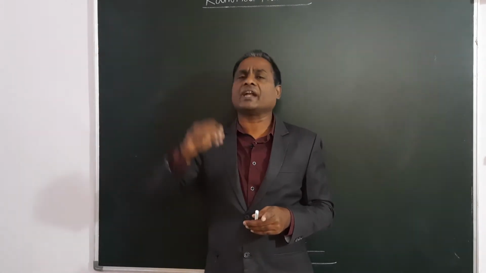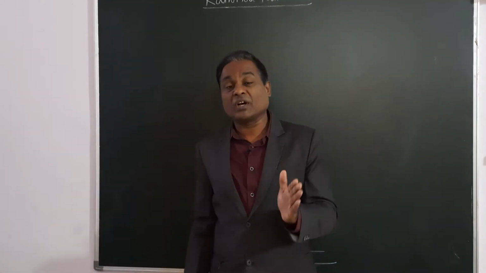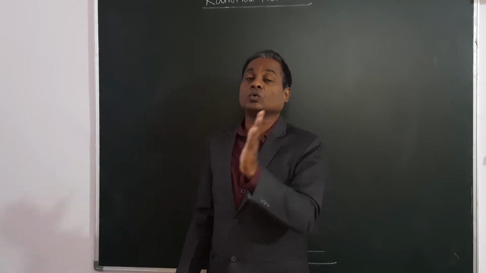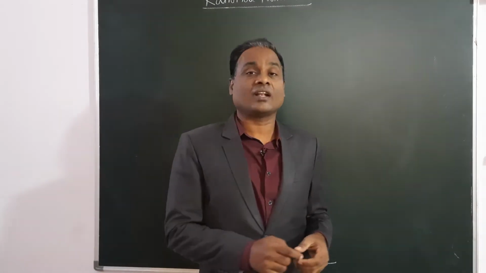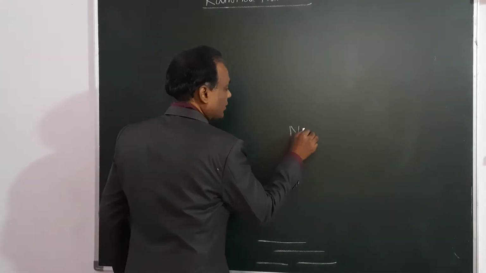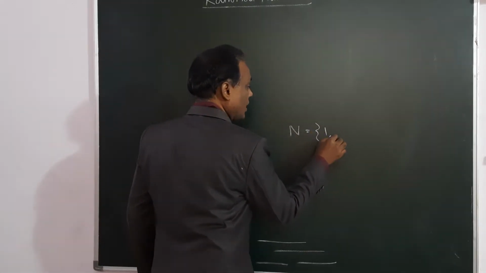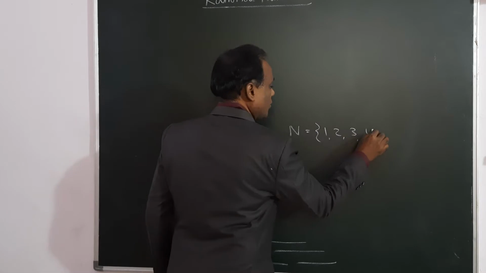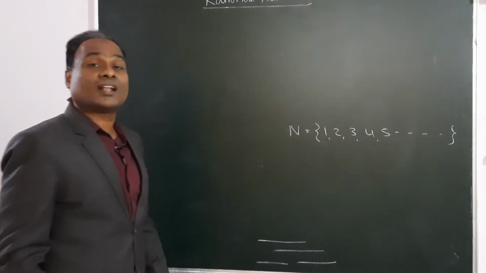Like that it will continue, up to infinity. Natural numbers are represented by N.